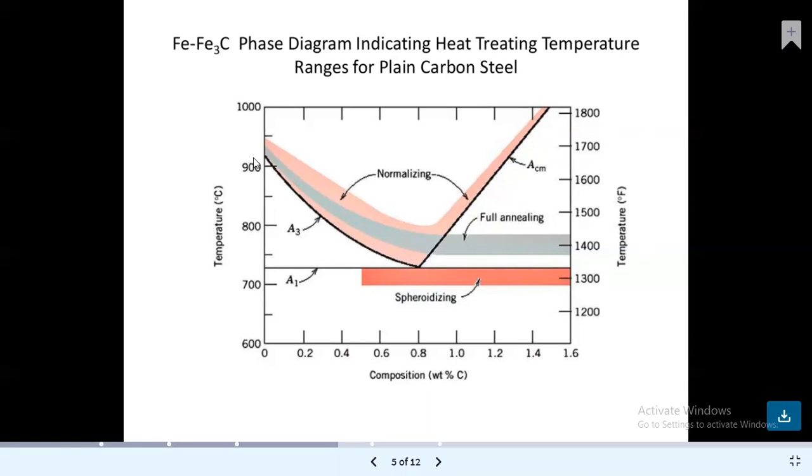If we go above the A3 region, normalizing takes place. Similarly, if we go above the ACM temperature, normalizing takes place in this region. The pink region is the normalizing stage, the violet color is related to the full annealing process, and the spheroidizing process is also shown in this graph. This is the Fe3C phase diagram.